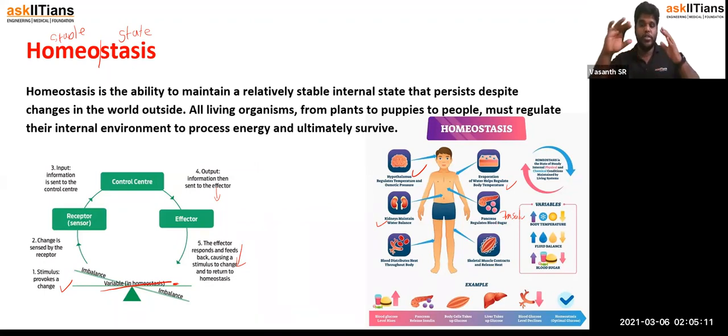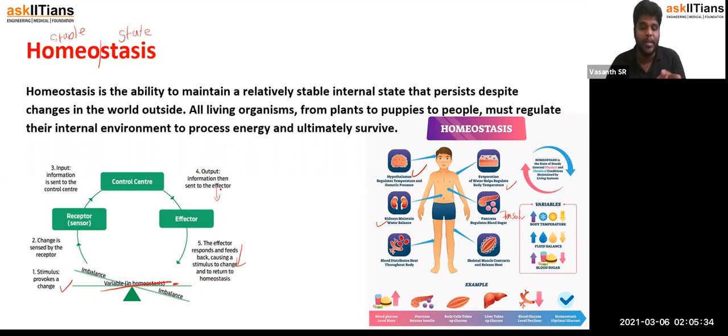So homeostasis is the state of steady internal physical and chemical condition that is maintained by a living system. That is what is called homeostasis. So when the body temperature decreases, it has to be taken care of by increasing it. When the fluid balance goes down, it has to be increased, or vice versa. When the blood sugar goes down, it has to be increased, and vice versa.